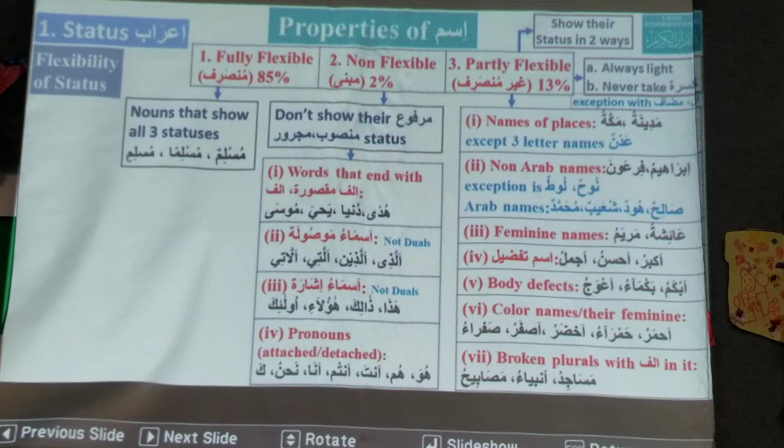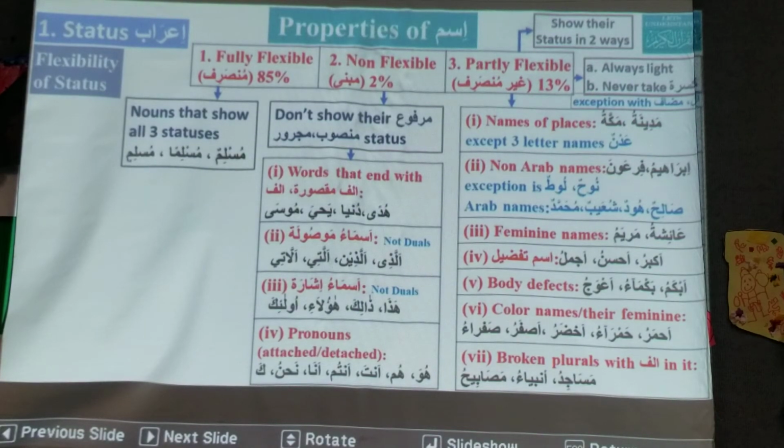Okay, so Arabic names can be heavy. So this rule applies to non-Arabic names. The Arabic names are heavy. There are only 4 Arabic names that are used in Qur'an. One is Saleh, the other is Hud, third is Shu'aib alayhi salam, and fourth one is Muhammadun sallallahu alaihi wasallam. So these names are fully flexible. So they do not fall into this category. So this is the exception. Only non-Arabic names fall into partly flexible category.